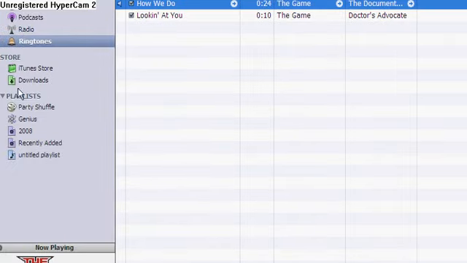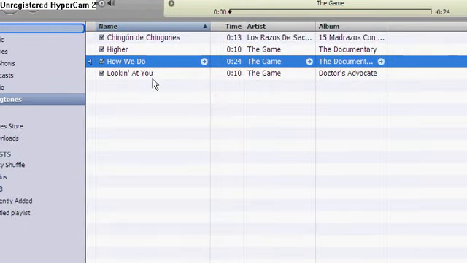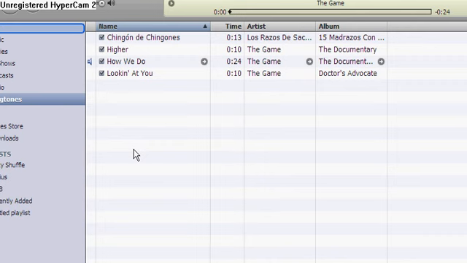Once you do that, you're gonna go through the settings on it, and you're gonna go to ringtones, and you will find these right here. Alright, it's pretty simple. It's really not that hard. That's all you have to do. Okay, so that's it.